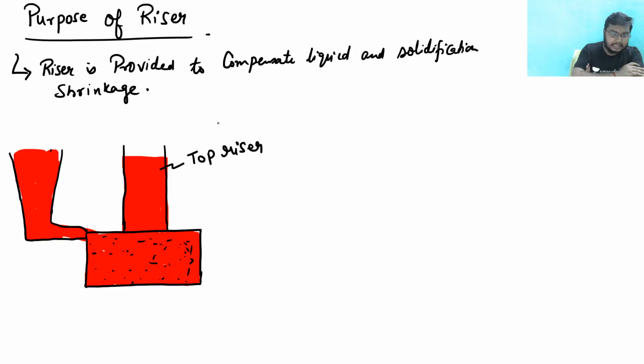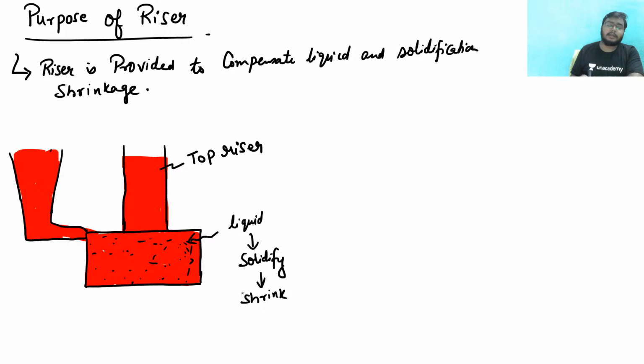Now, what is the use? See, since I am pouring the molten metal, suppose this is in liquid state. Once it will solidify, then what will happen? It will shrink, right?